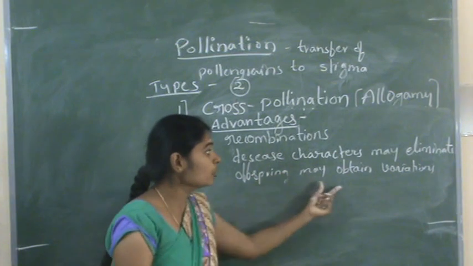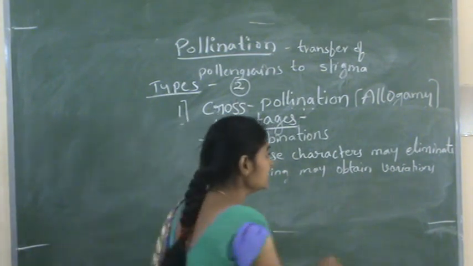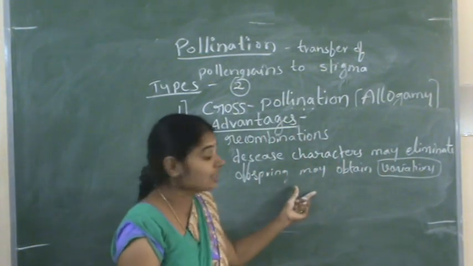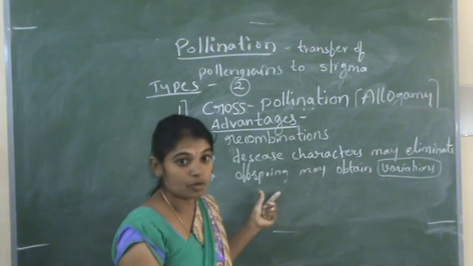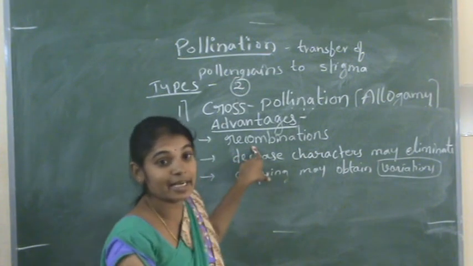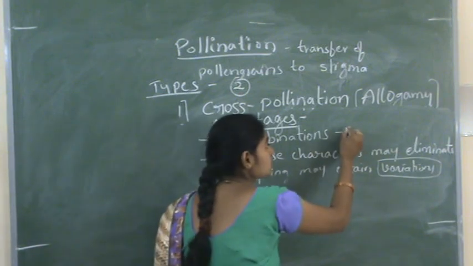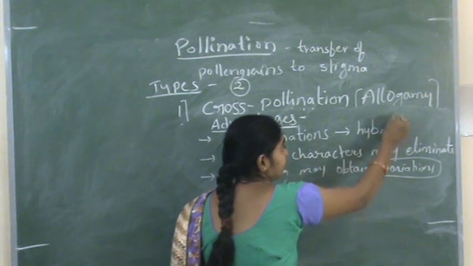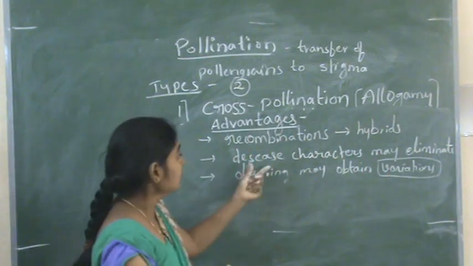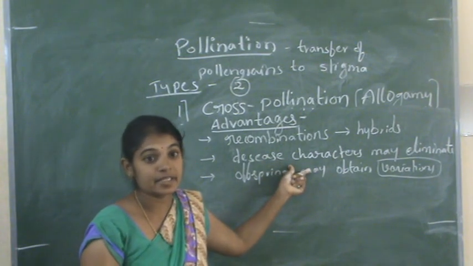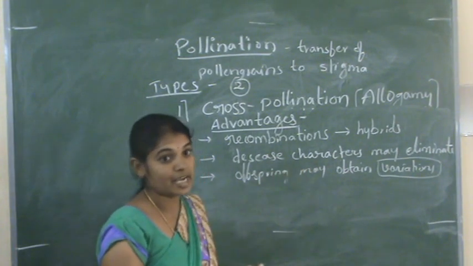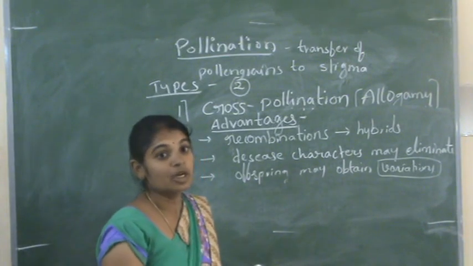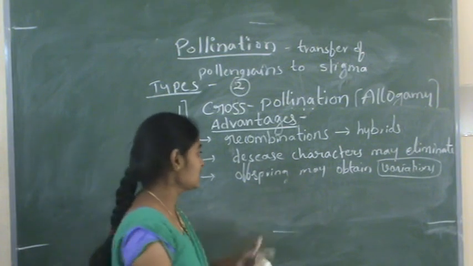Because two different plants participate, variations occur in the offsprings. So these are the advantages. One is recombination, which may lead to the production of hybrids. Disease characters may be eliminated and replaced by desirable characters. And offsprings may obtain variations, which lead to new varieties of plants.